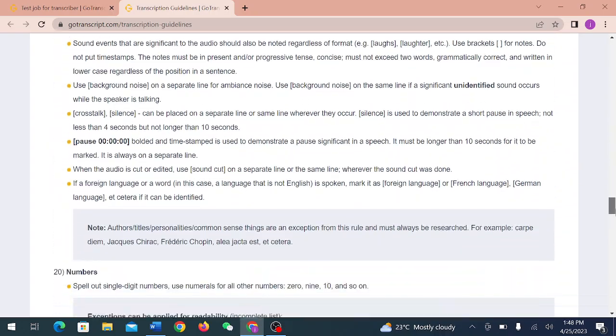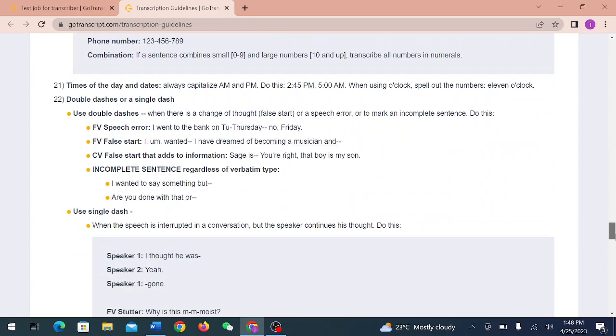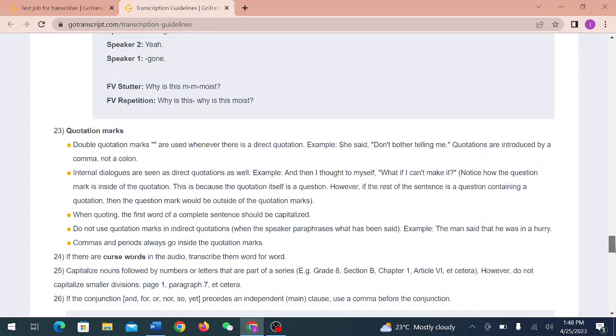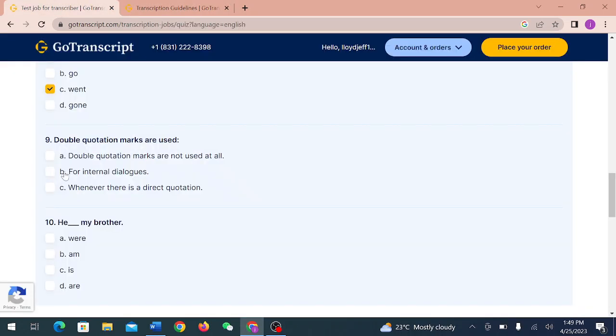Double quotation marks are used whenever there's a direct quotation, okay? And here, internal dialogues are seen as direct quotations, so they are used in internal dialogue and everywhere where there is a direct quotation.